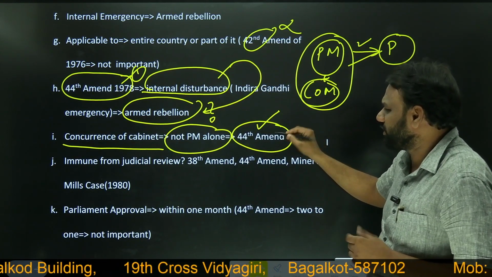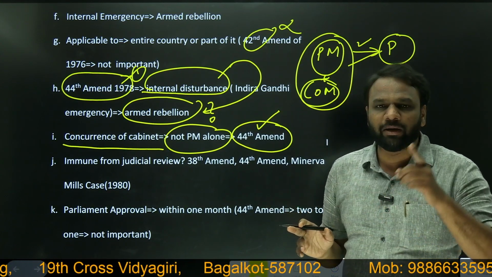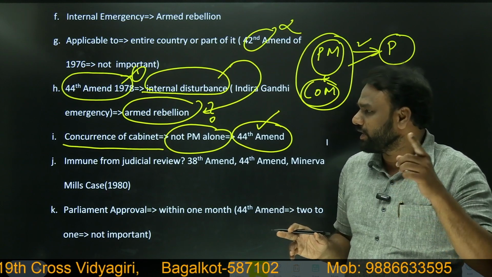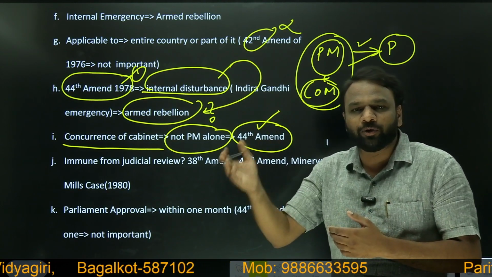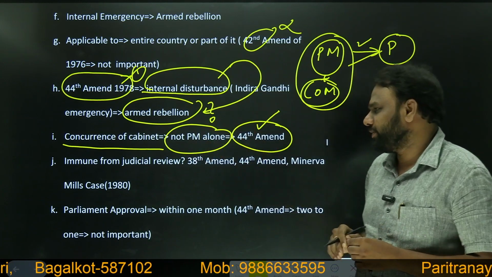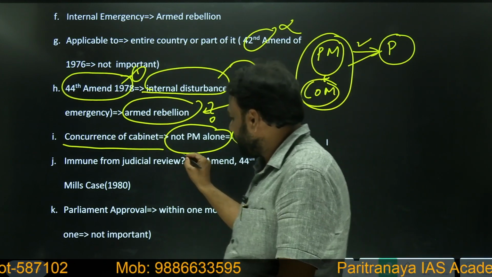Again, here also the 44th amendment is not important. What we need to understand here is that the PM alone cannot recommend the president to declare emergency, but the entire council of ministers headed by the Prime Minister has to recommend it to the president to declare emergency. Next, we have already seen judicial review.